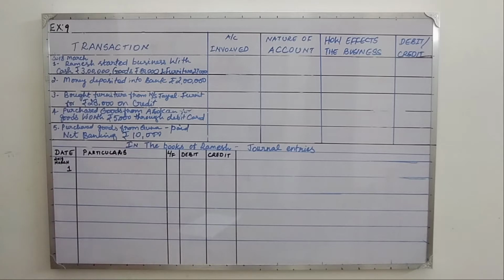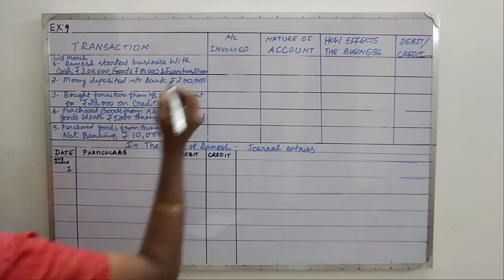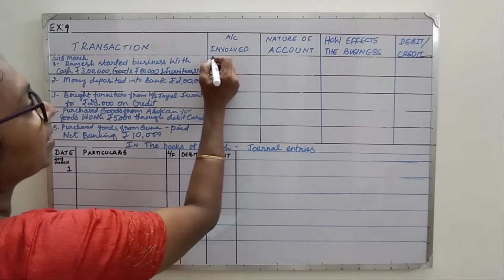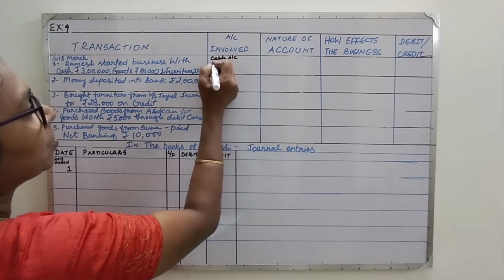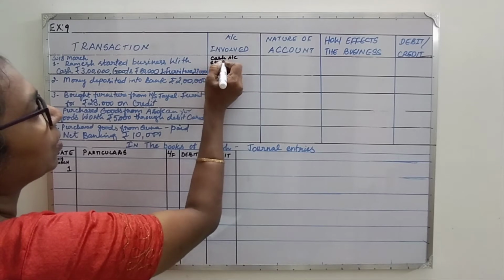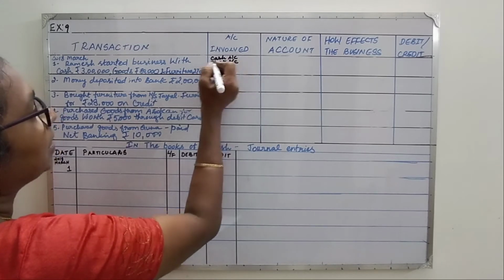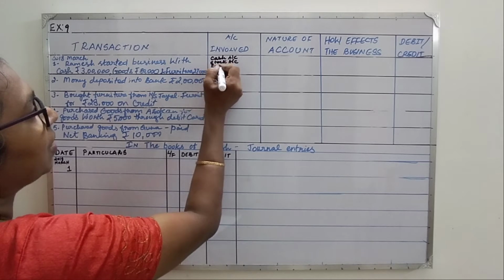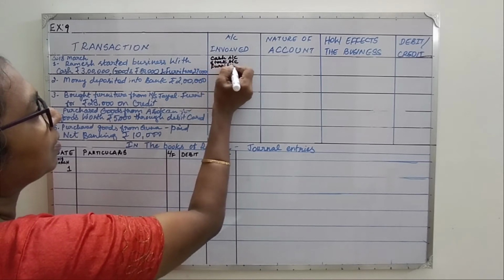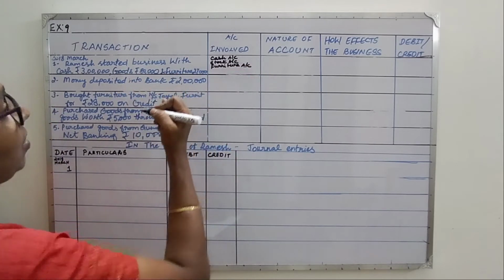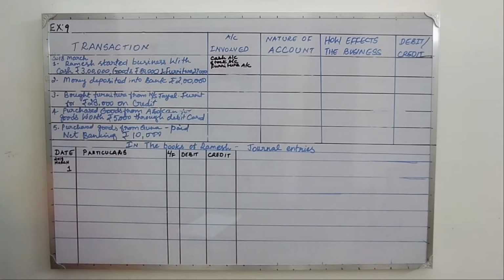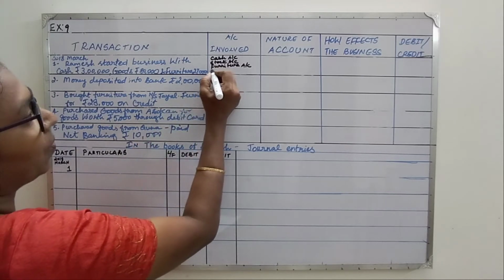The accounts involved are cash account, stock account, then furniture account, and finally, as he started the business, it is Ramesh capital account.